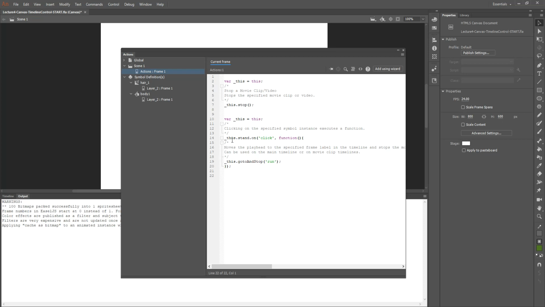You will also notice that if I have this line of code here that is looking for the movie stand to be clicked on, you can use that same logic to say, if you click on run, do something else, if that's what you were looking for. I hope this clarifies the question.